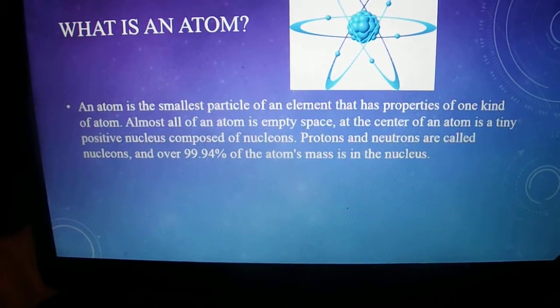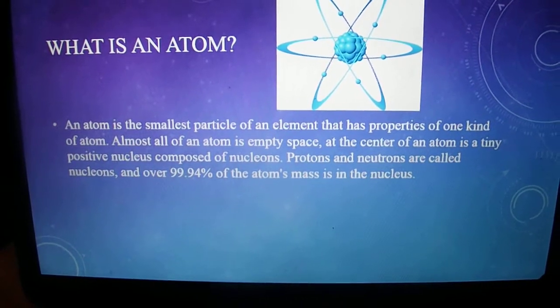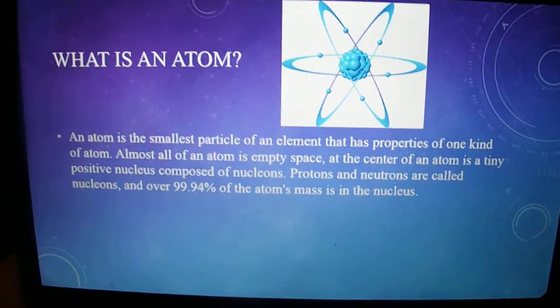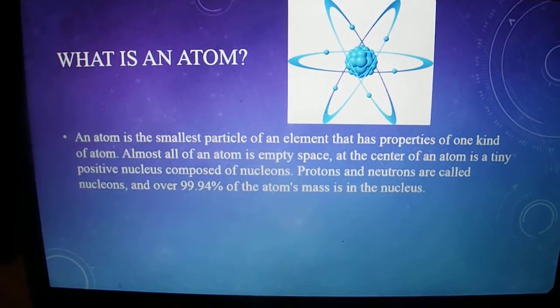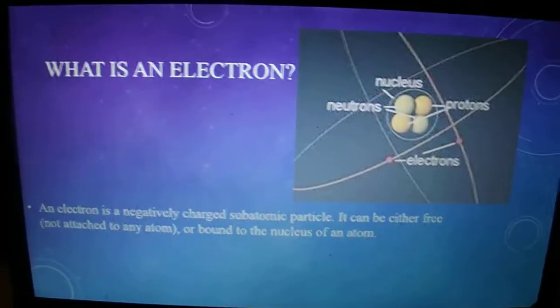Most all of the atom is empty space, and at the center of the atom is a tiny nucleus composed of nucleons. We call nucleons protons and neutrons, and over 99.9% of the atom's mass is in the nucleus. Pretty interesting. What is an electron?